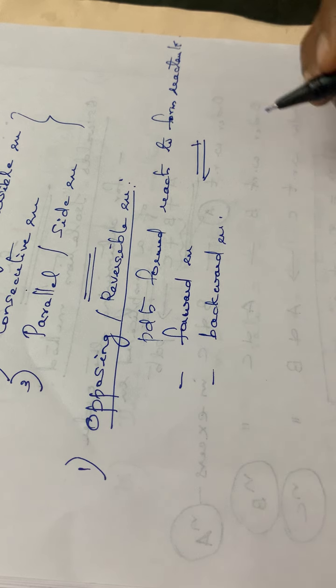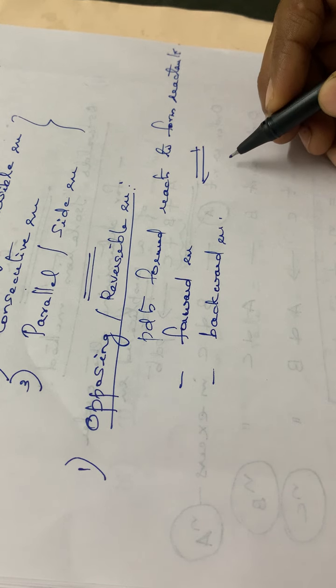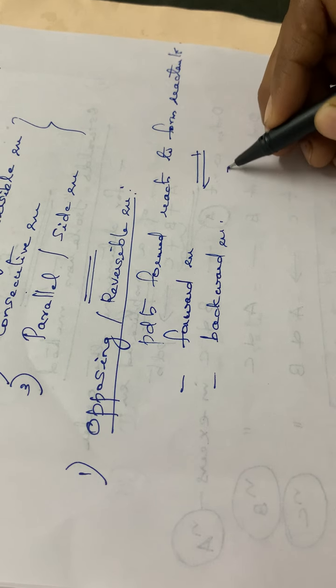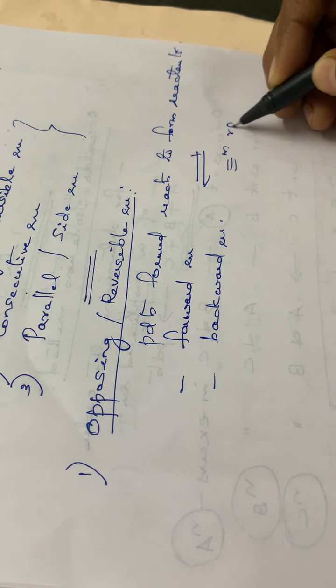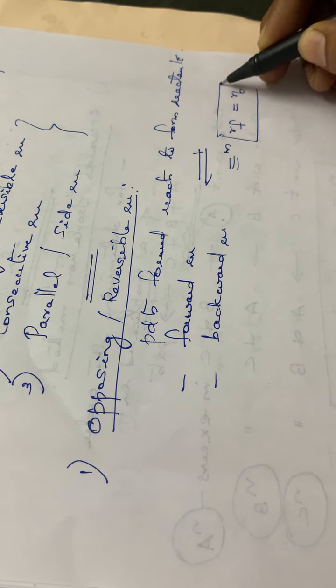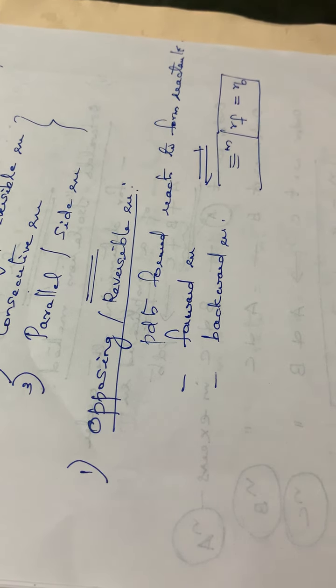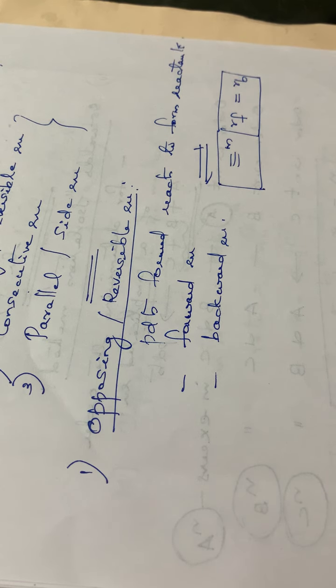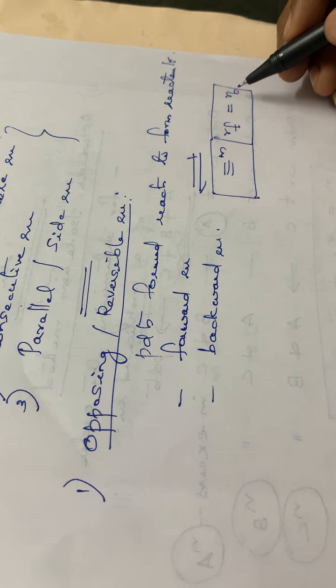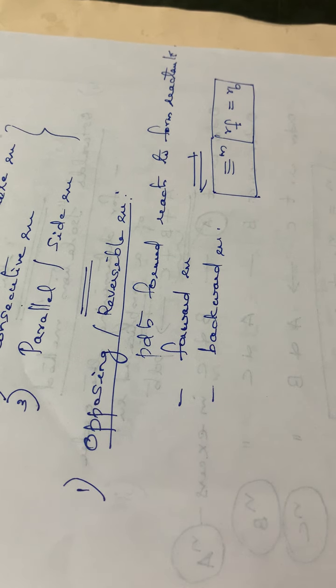The rate of the forward reaction and the rate of the backward reaction become equal. RF is equal to RB at equilibrium, where RF is the rate of forward reaction and RB is the rate of backward reaction.